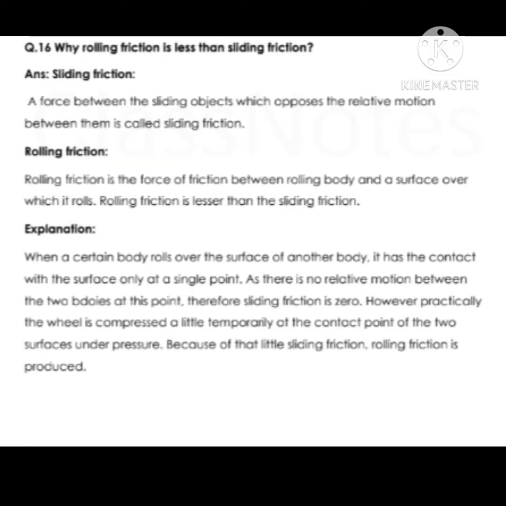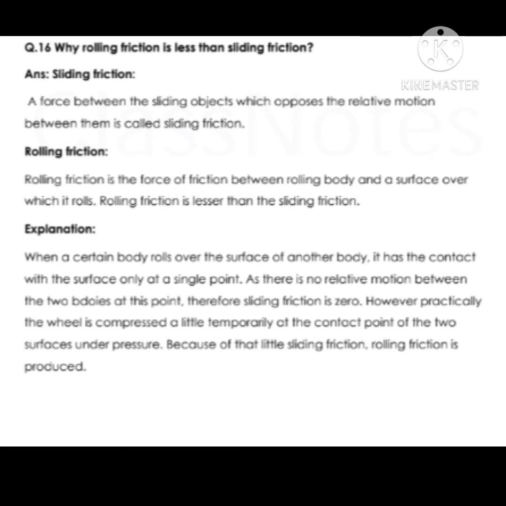Next question is, why is rolling friction less than sliding friction? Sliding friction is that type of friction in which a force between the sliding objects opposes the relative motion between them. Rolling friction is that type of friction in which a force of friction acts between rolling bodies and the surface over which they roll. Rolling friction is less than sliding friction.